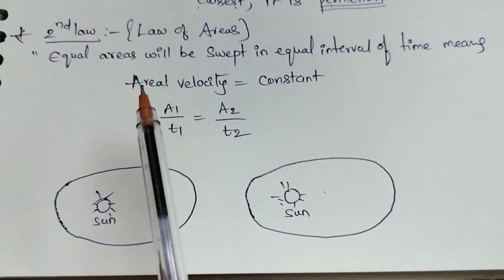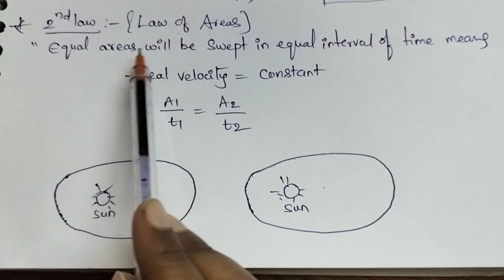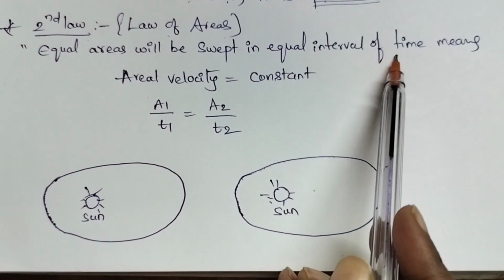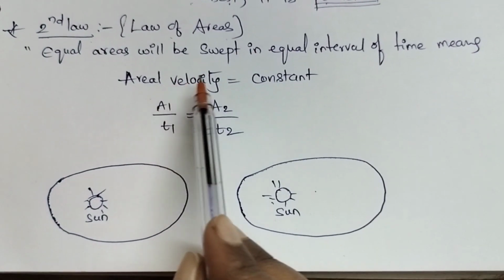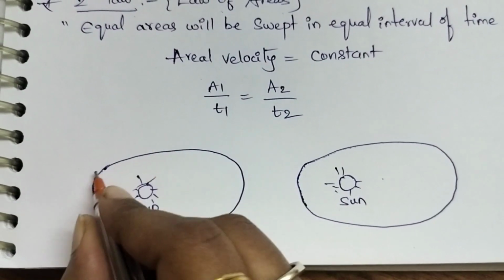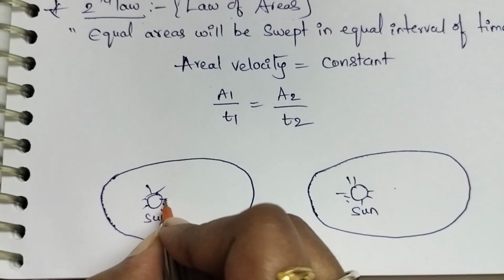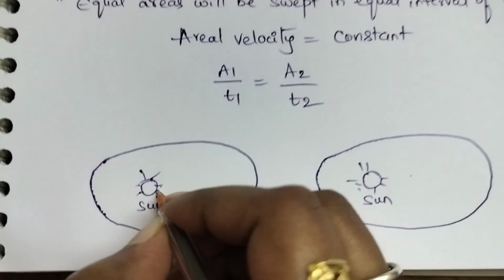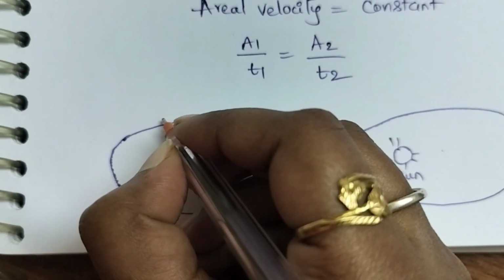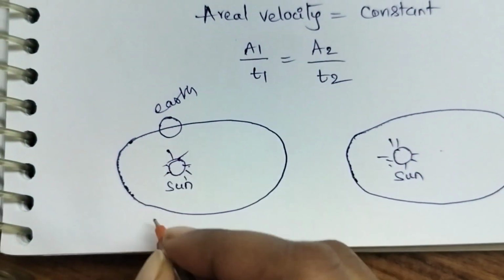This is Kepler's second law. Kepler's second law is also called the law of areas. Here, equal areas will be swept in equal intervals of time, meaning areal velocity is always constant. For example, this is the path of the earth which revolves around the sun. This is the sun, a fixed point. Sun lies here, and the earth starts its revolution from here to here.